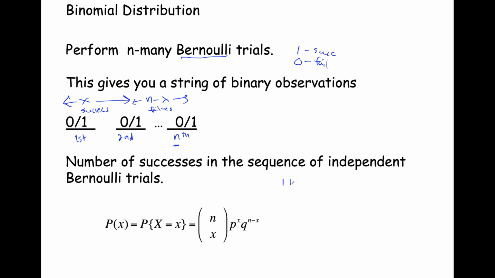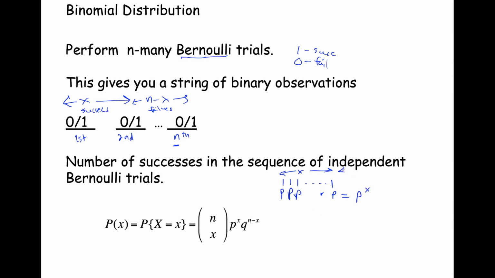So if you have success, success, success, x many times, the probability of the first success, that's p. Second success, that's just p, so that's p times p. Each one is independent, right? The outcome of one trial doesn't impact the outcome of another. So you have p times p times p, x many times, that's just p to the x.